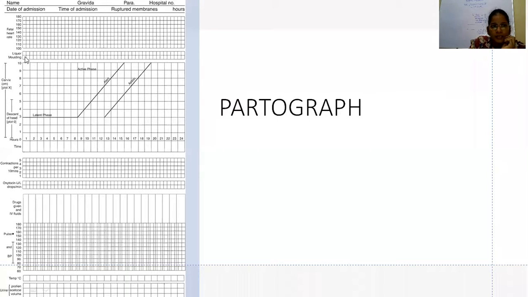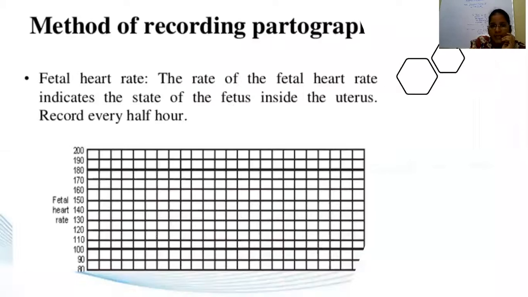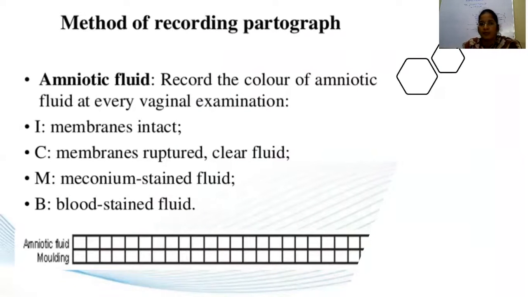Then next, the third column will be the liquor. What is liquor? Amniotic fluid. So the first column will be the patient details, the second column will be the fetal heart rate, and the third column will be the amniotic fluid monitoring. If the patient is not leaking, no need to mention the amniotic fluid color.